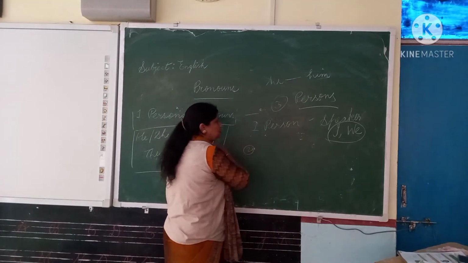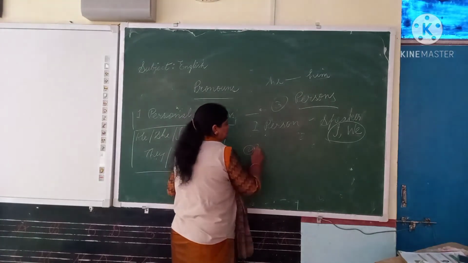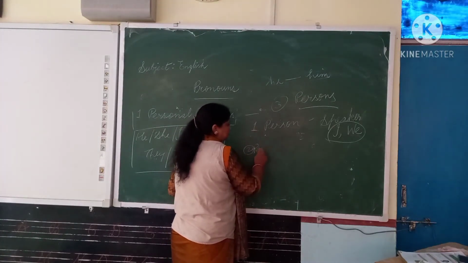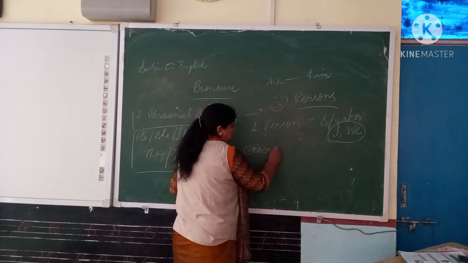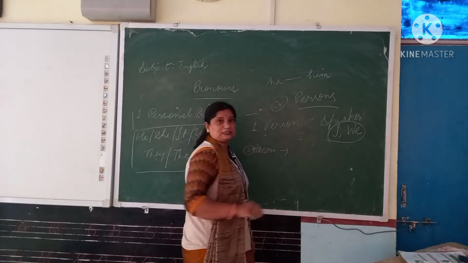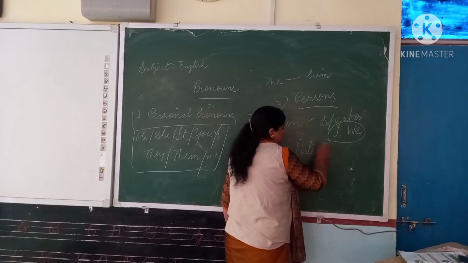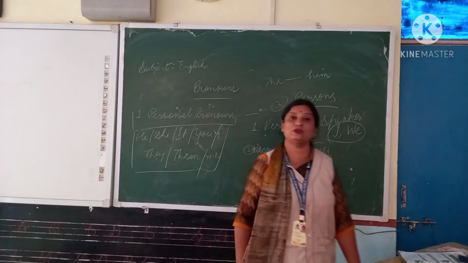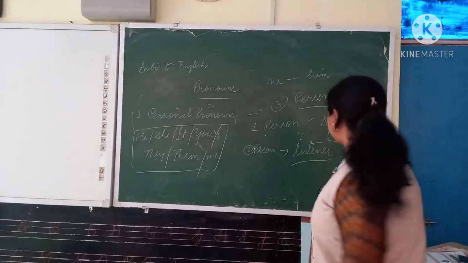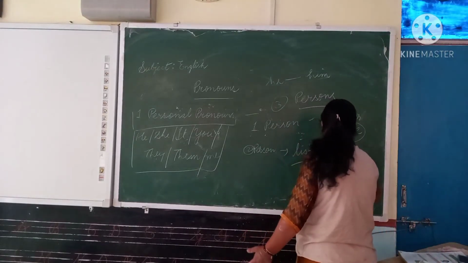Now the second one, that is second person, is the one who is listening to us, with whom you are talking. Means second person is the person who is a listener, and that is you.